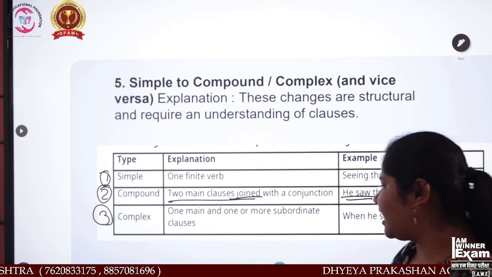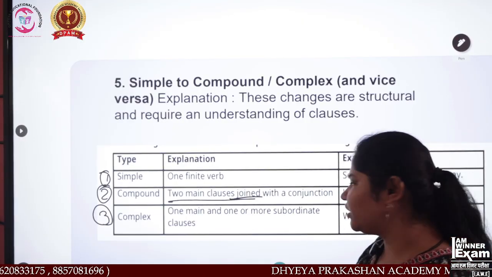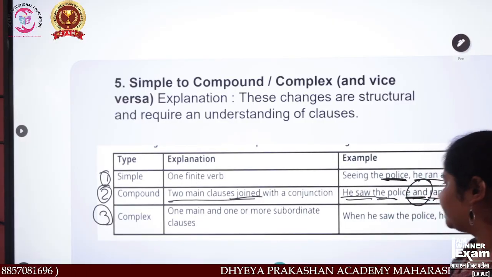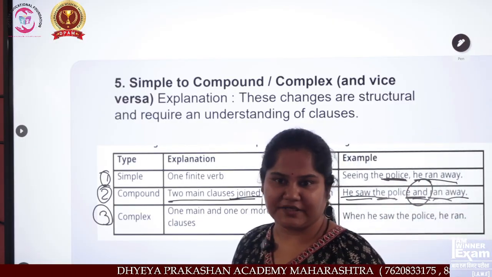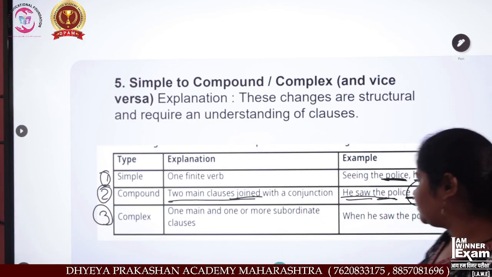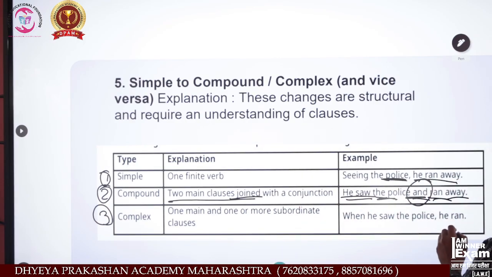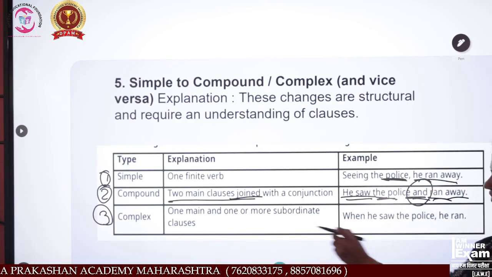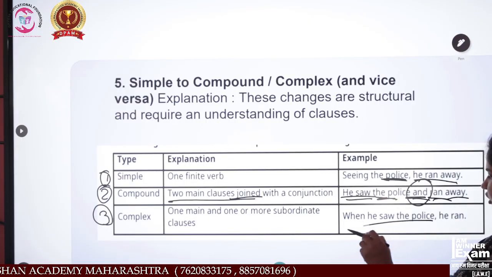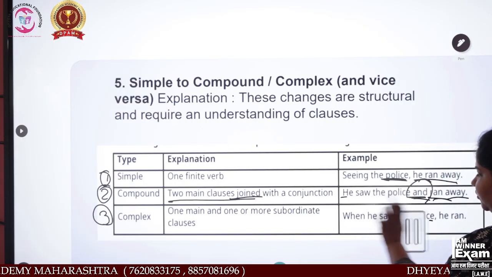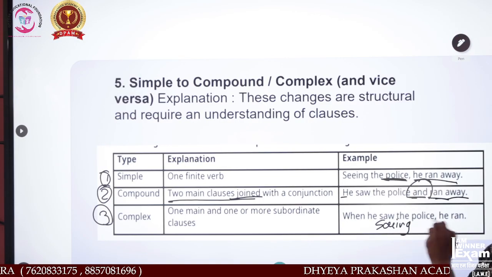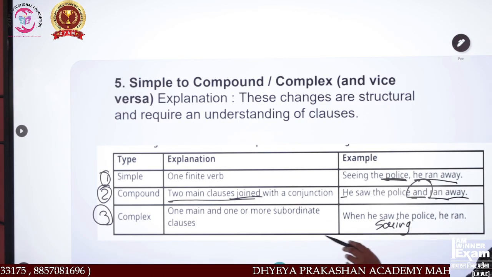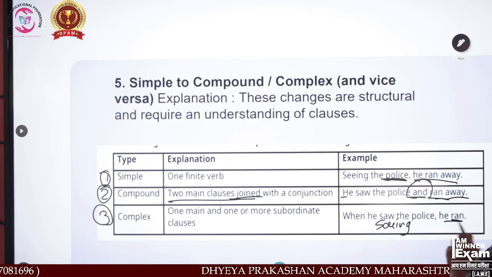Okay. Now see, we will talk about complex. One main clause and one or more subordinate clauses. We will learn about clauses in the first unit. Now see: "When he saw the police, he ran." The subordinate clause is "when he saw the police", meaning seeing the police, and the main clause is "he ran".